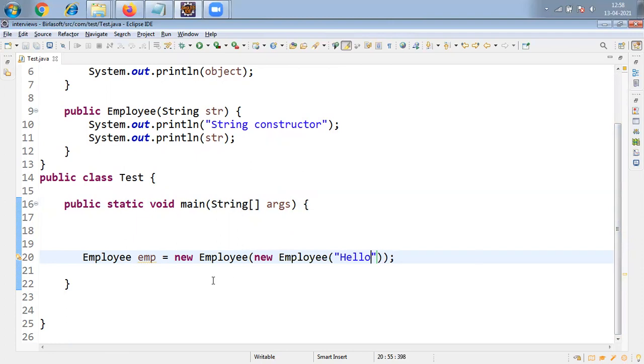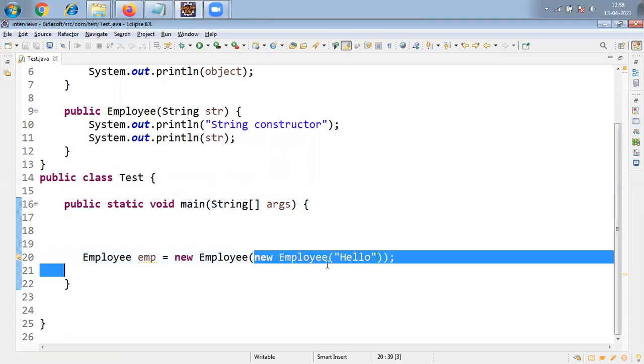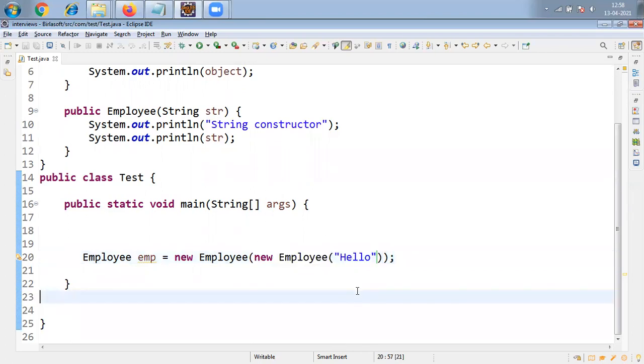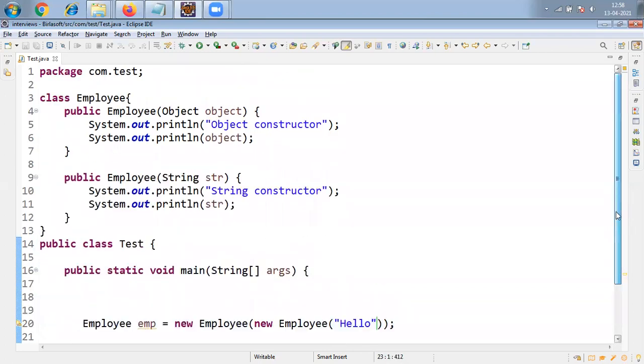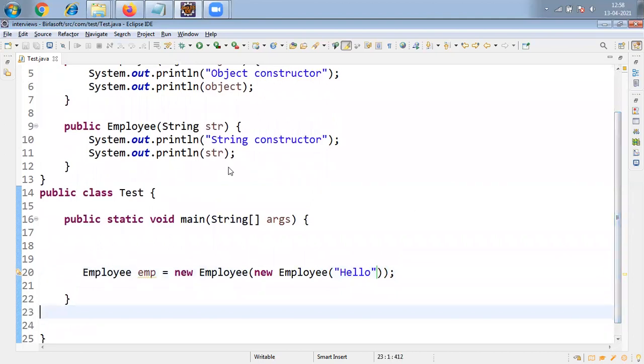Are you able to understand what I'm trying to do? I'm going to create one Employee object. Inside, what is the argument I am passing here? I am creating one more Employee object, and for that one I am passing hello. In this case, what would be the output? Which constructor will be executed? Let me execute this one, friends.